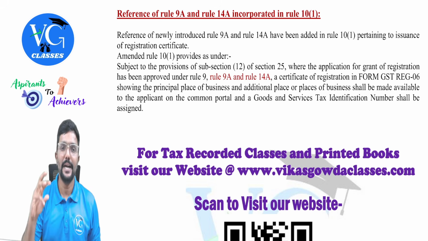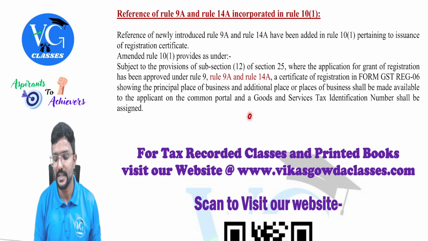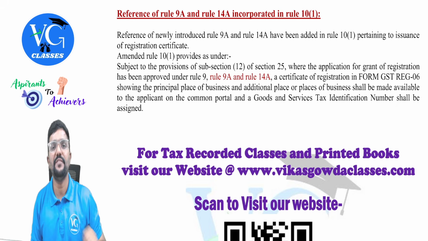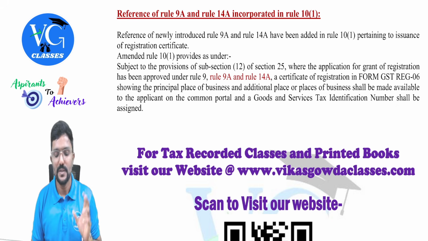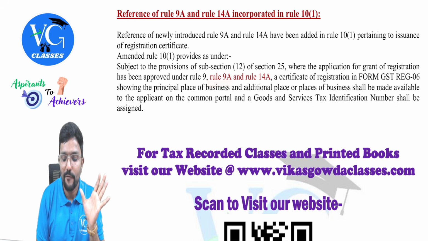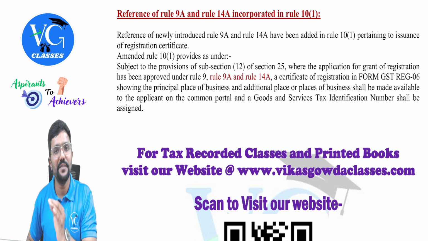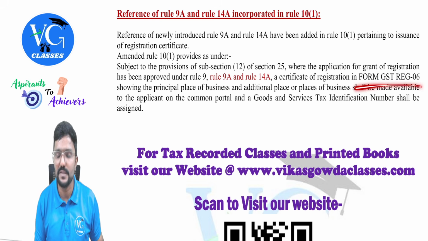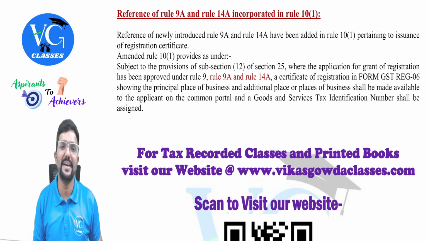Correct? Yes. And also GSTIN will be assigned to a person. That is nothing but the goods and service tax identification number, which is a unique number for GST. Got it? Yes. So whoever has obtained the registration as per rule 9A or 14A, for them also the same procedure. Even for them, the registration certificate will be granted in GST REG 06 only, sir? Yes. Even for them, the GSTIN number will be assigned, sir? Yes, guys.